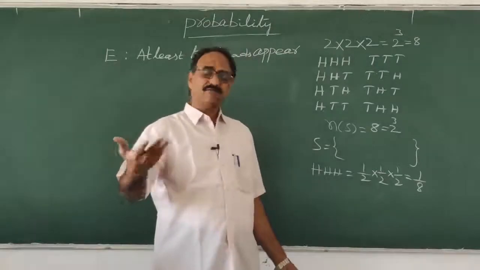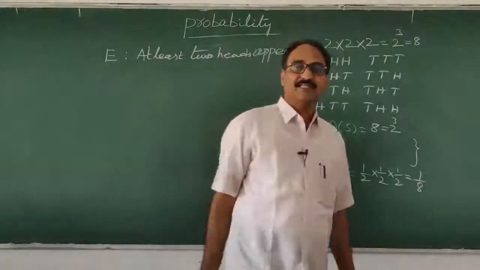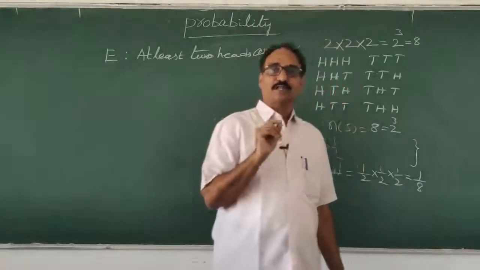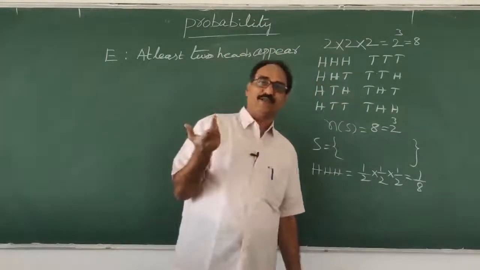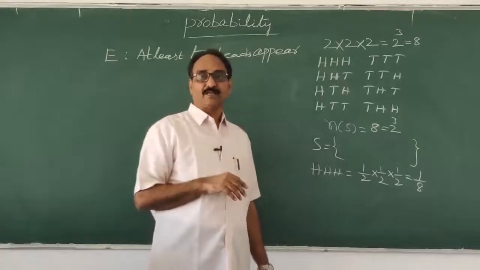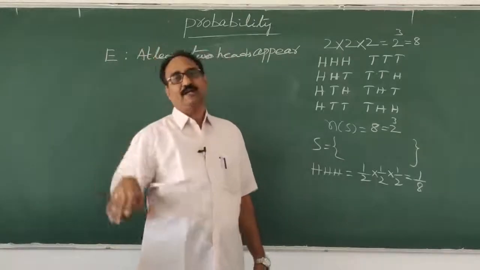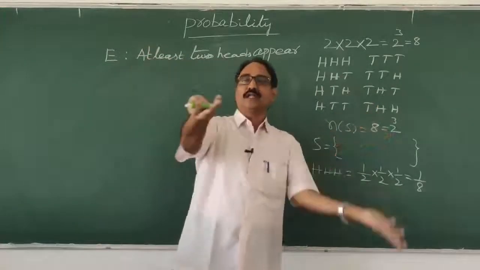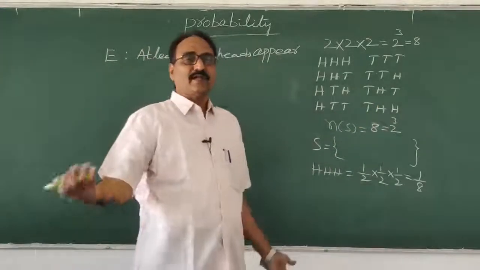So what will I say? God, Abba, I don't have money. Listen, then it is called 0. Now giving 0 rupees, 1 rupee, 2 rupees, 3 rupees, 4 rupees, 5 rupees, that is called at most. At least means 5 and above, whatever it is. So that is maximum. Suppose we have 10 rupees, it means up to 10 you can give any one of them. That's it, like that.